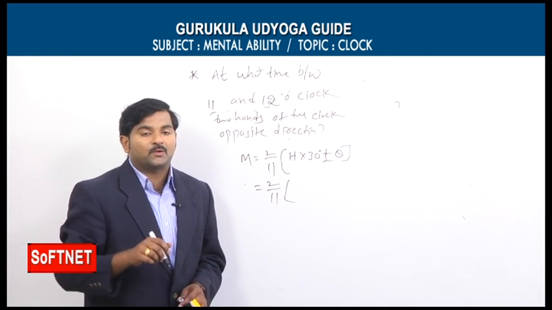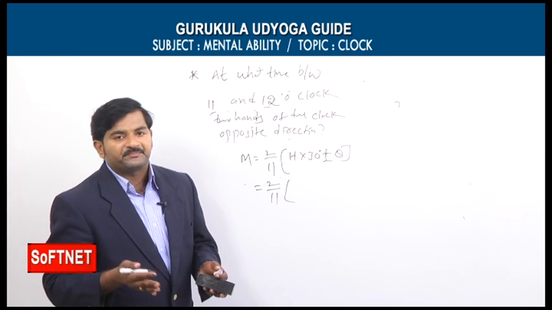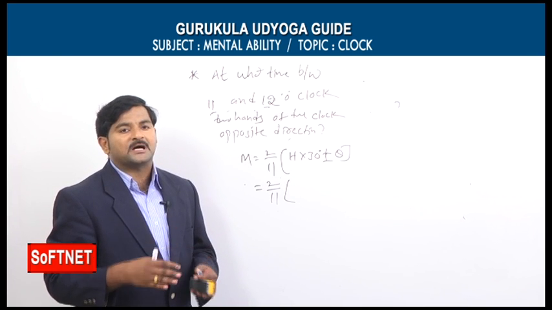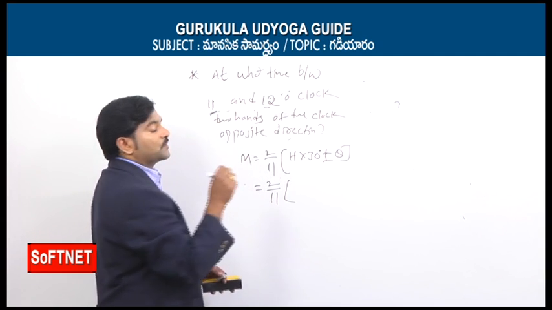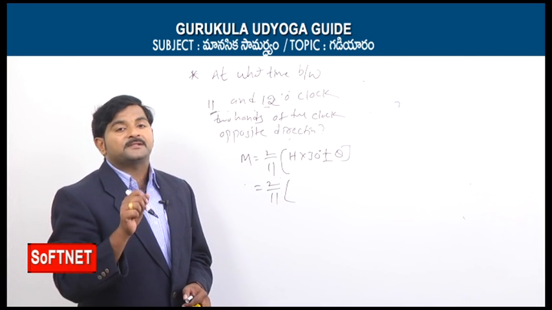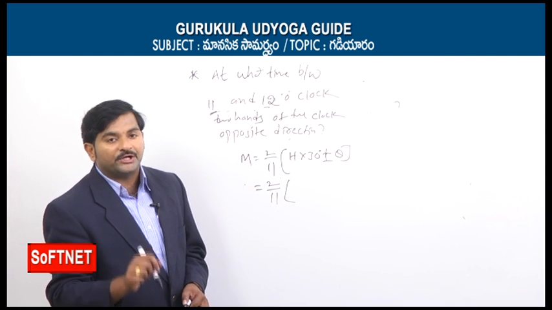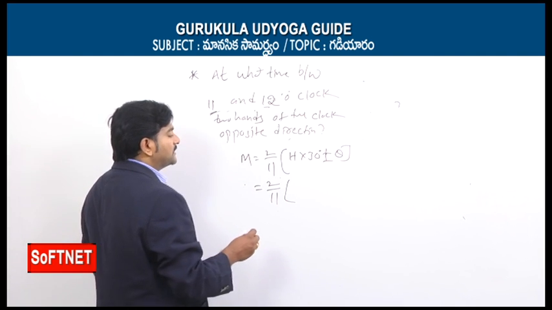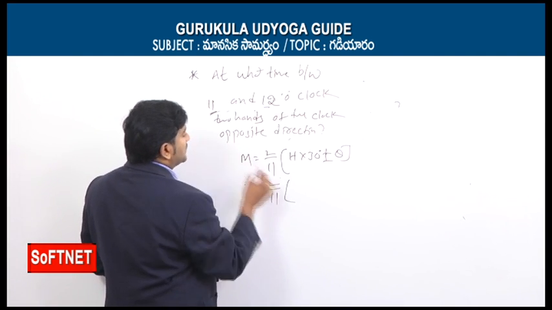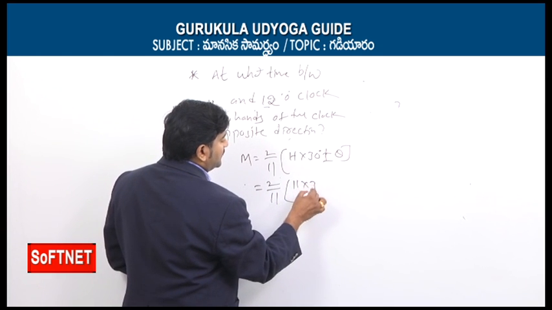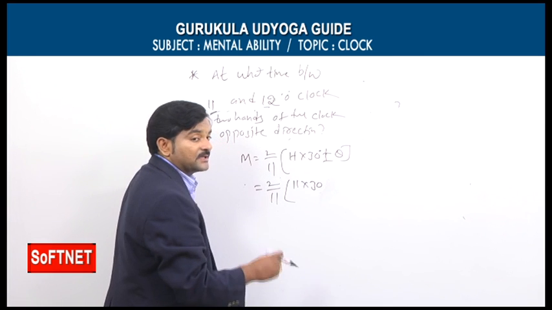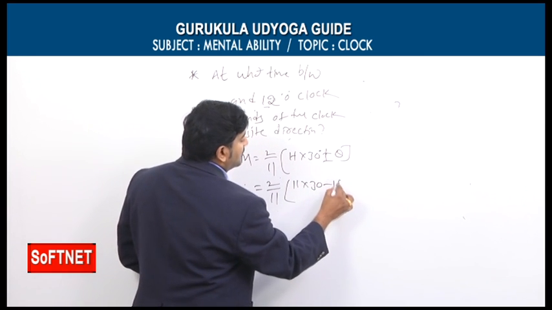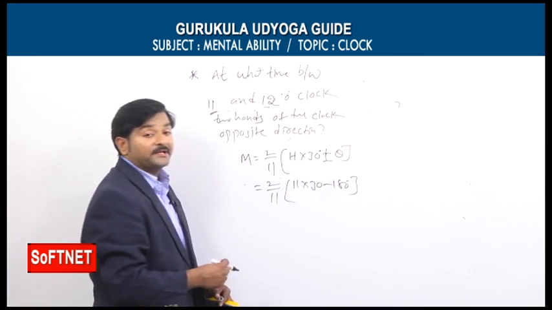And one more thing I need to quote here: whatever the type, whether coincide, opposite or perpendicular, if the given starting hour is equal to 12, instead of taking h is equal to 12, you need to take h is equal to 0. Don't forget that part. So 2 by 11 into, starting hour is 11, 11 into 30 degrees plus or minus. No, I should not take plus or minus because the time comes under the second part. That's why here we can take minus 180.